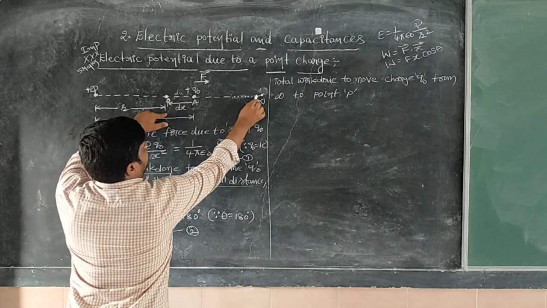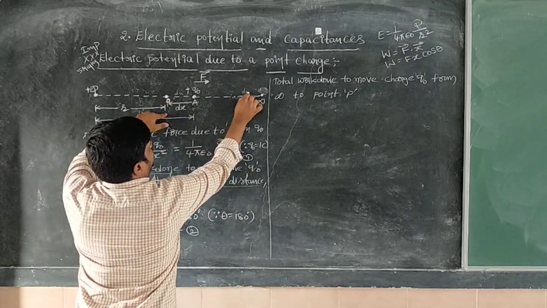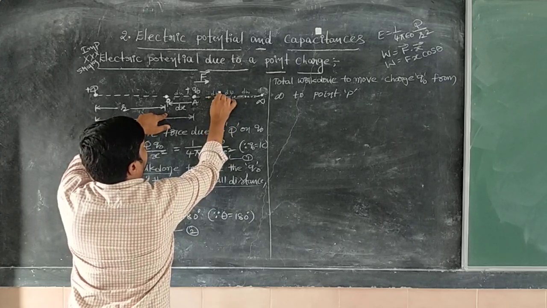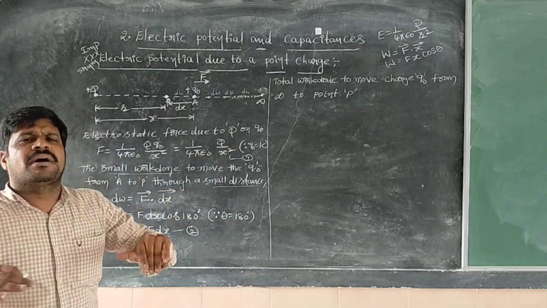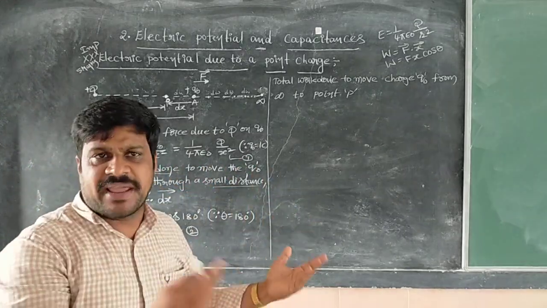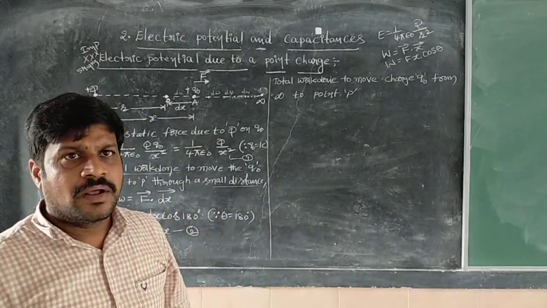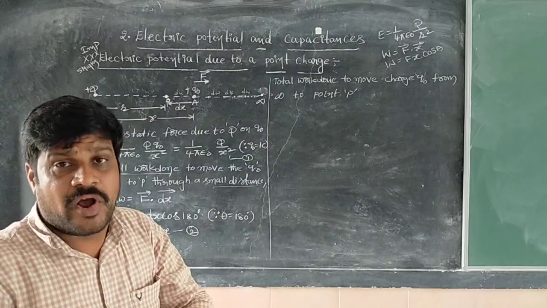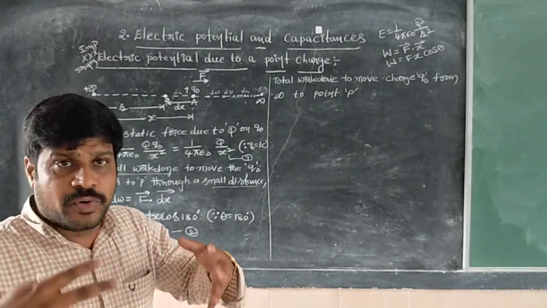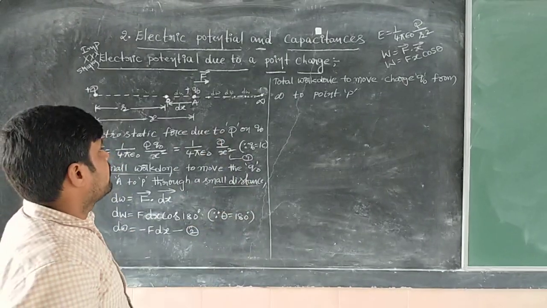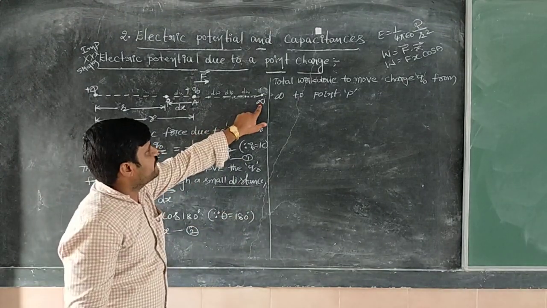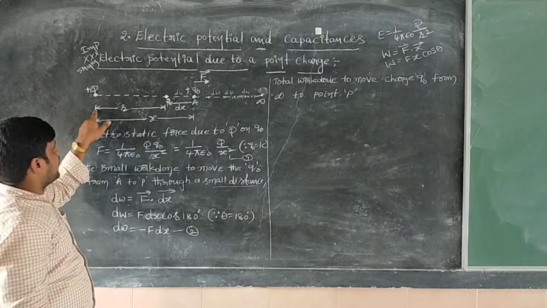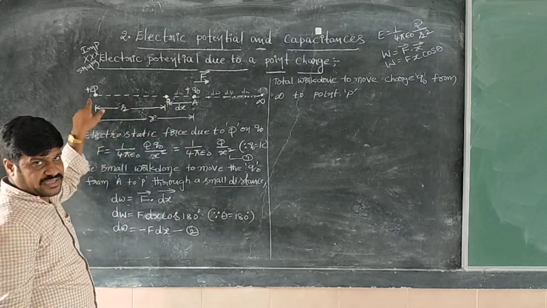In a similar way, here to here another dW, here to here another dW, here to here another dW. Like this, some number of small work dones will be considered here. Now all the work dones we have to add up, make the summation, integrate them, then only we may get the answer. So from infinity to the point P, this point P is located at a distance r from the capital Q.